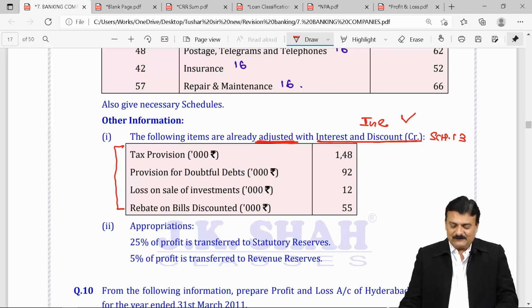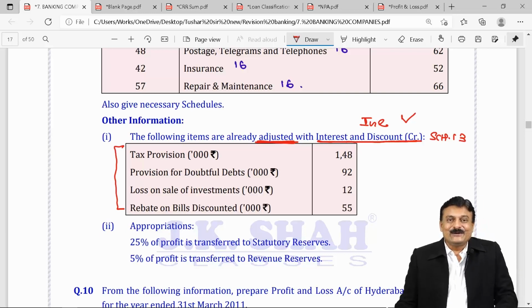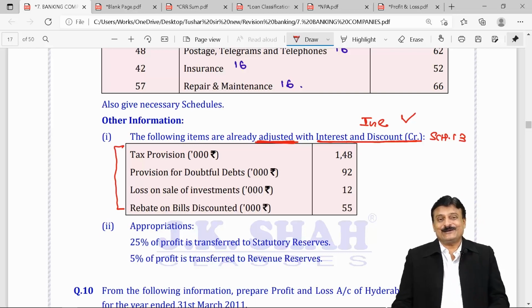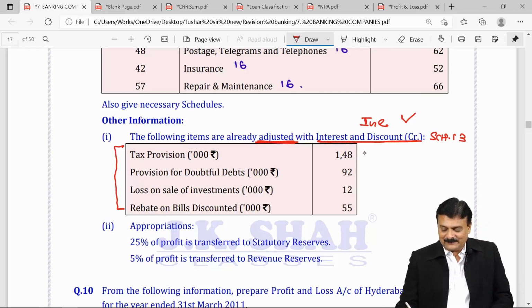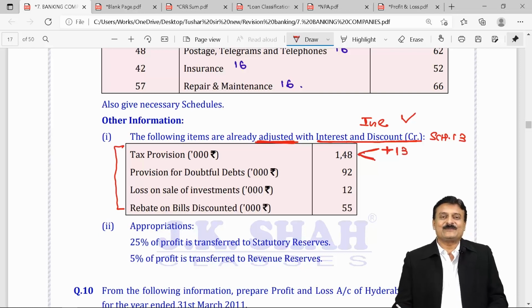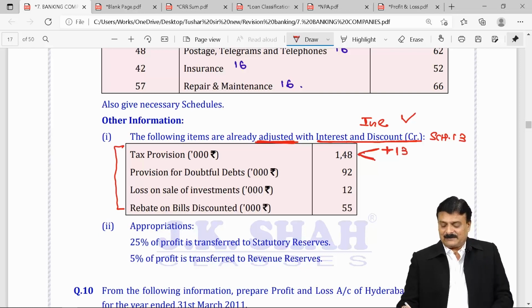Come on, see. What is the first one? Provision for taxation. No, not at all. Provision for taxation is an item of P&C. It's an expense. Your accountant adjusted that with interest and discount, Schedule 13. That is income. This is expense. He must have deducted it. Rectify. If it is wrongly deducted, first effect, add to 13. So add back to interest and discount. And second effect, give correct effect. It's an item of provisions and contingencies.